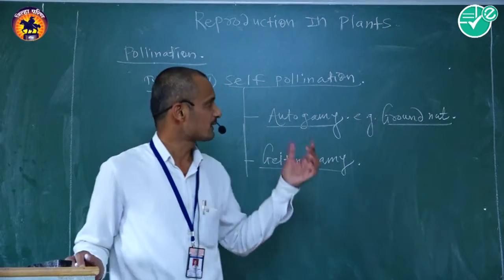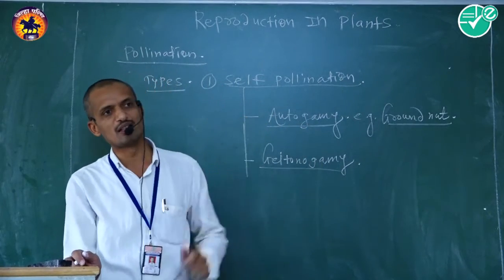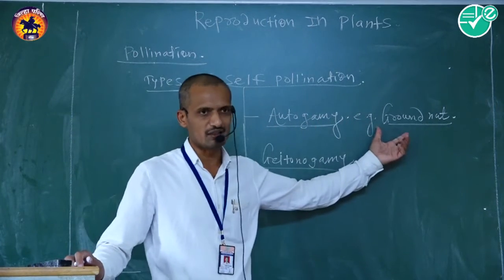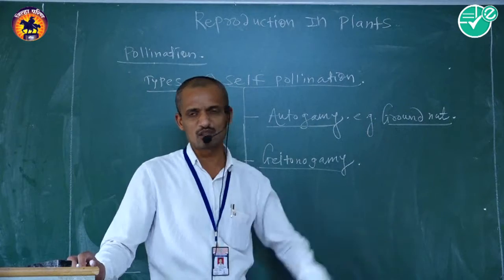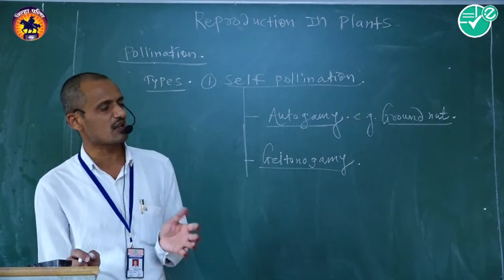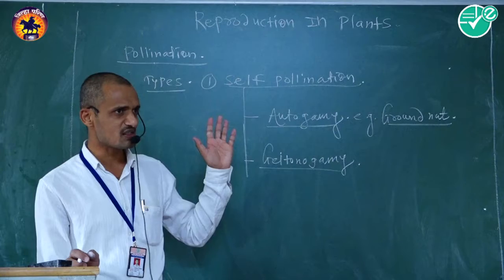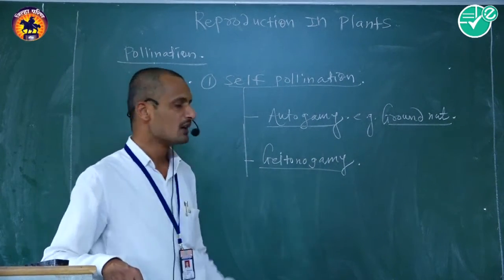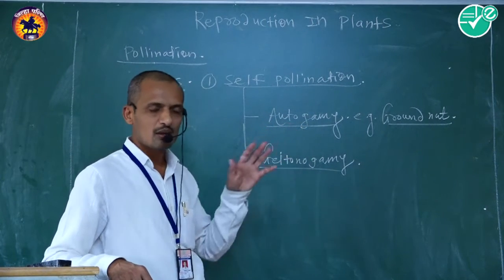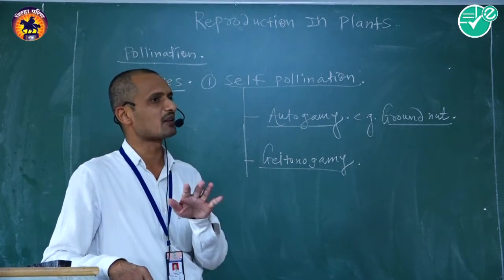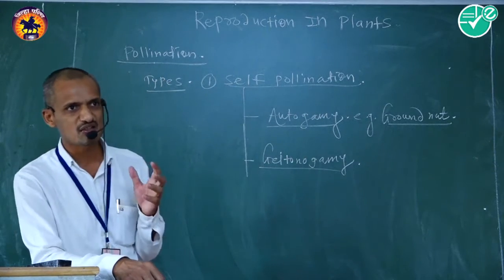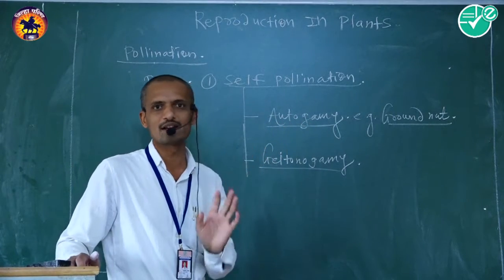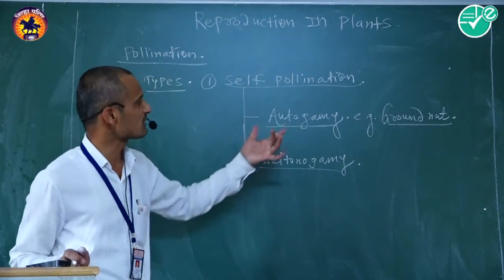That's why autogamy, this kind of pollination, is compulsory in groundnut. The botanical name of groundnut is Arachis hypogaea. These cleistogamy condition flowers do not open at maturity. That's why here autogamous pollination is obligatory or compulsory.